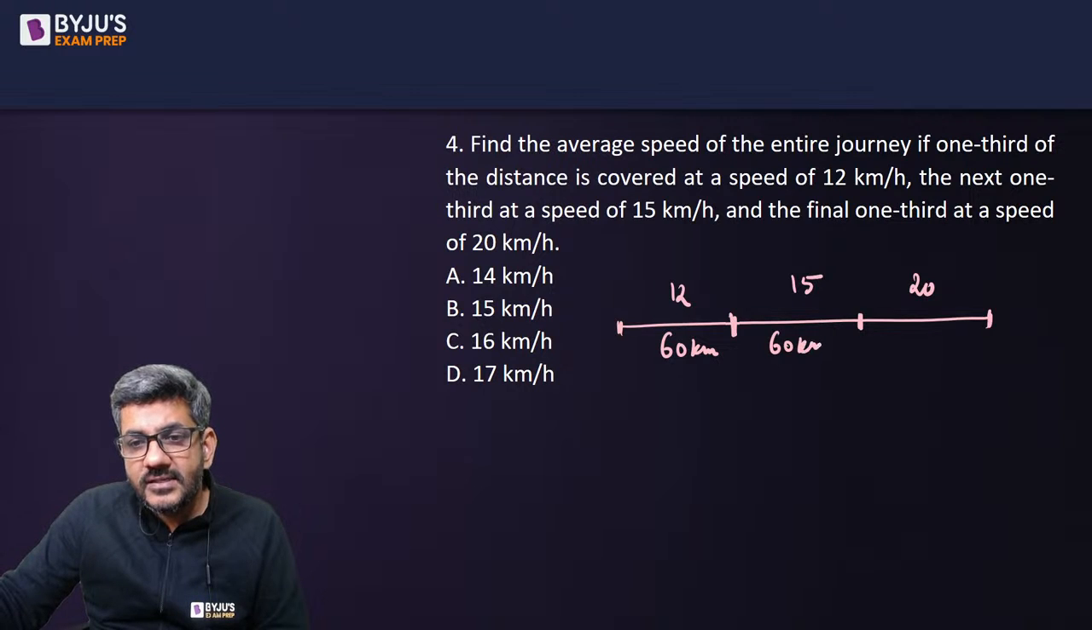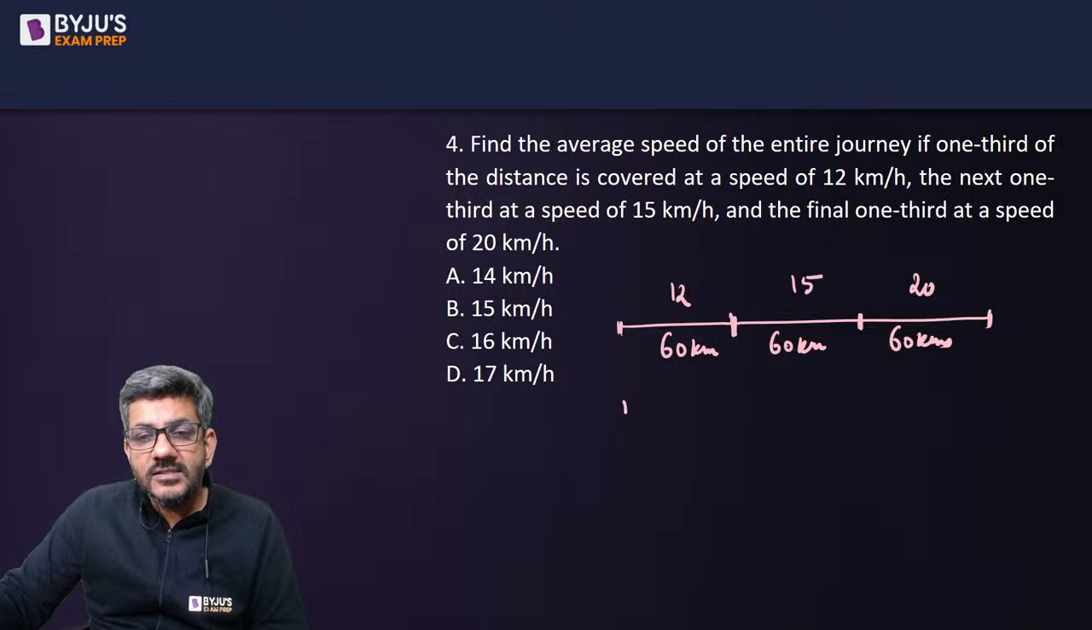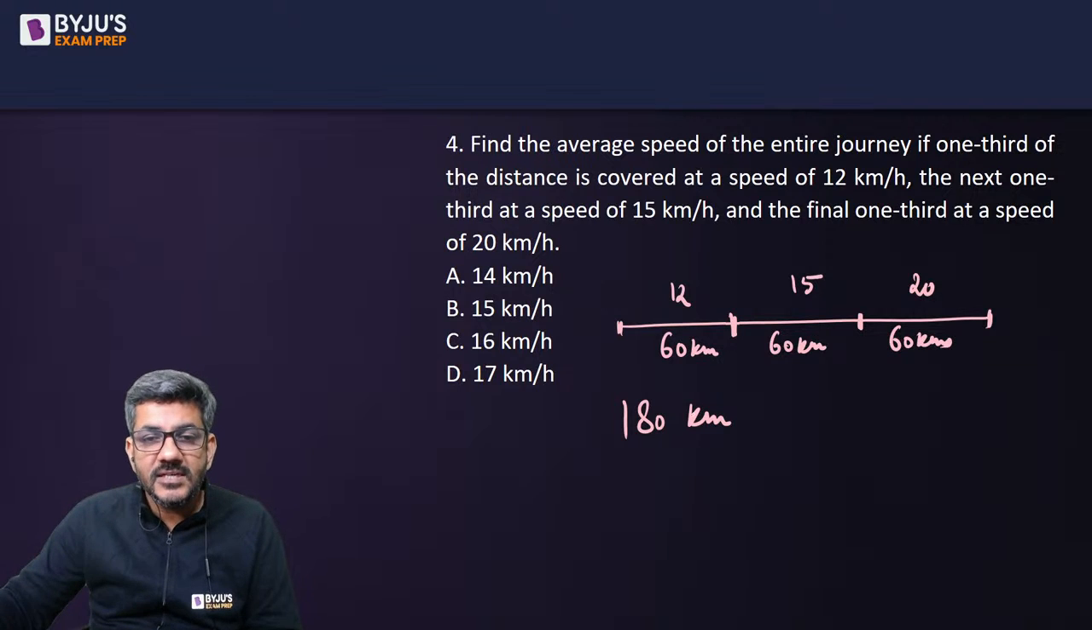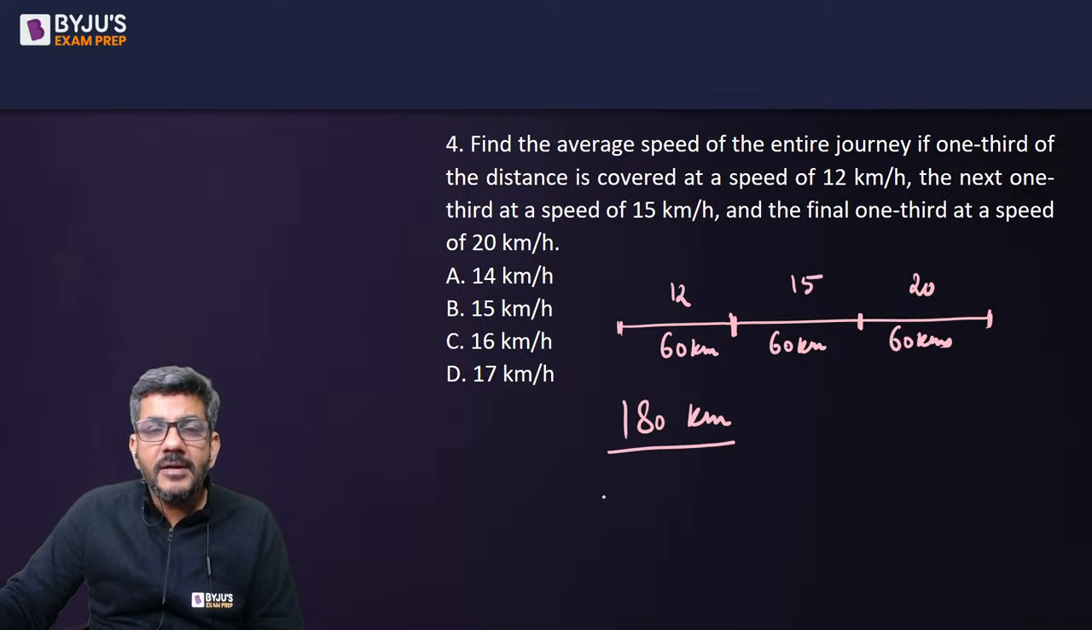Second one third is 60 kilometers. Third one third is 60 kilometers. So the total distance traveled is 180 kilometers. Total distance traveled is 60 plus 60 plus 60, that is 180 kilometers, divided by total time taken.